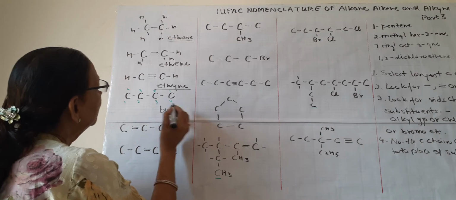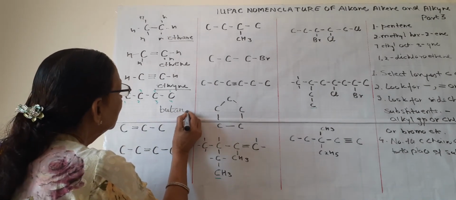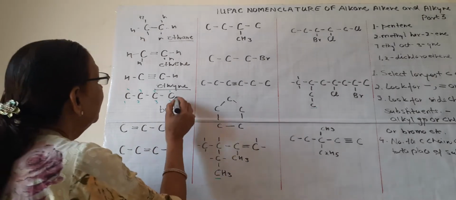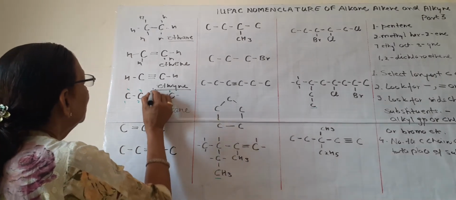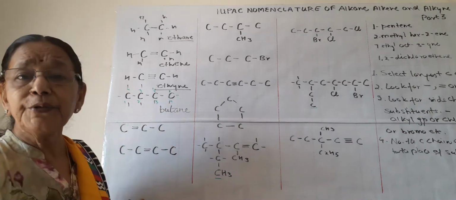Butane has four carbons and only single bonds. So this is the structure of butane, and you can fill the other valencies with hydrogen.